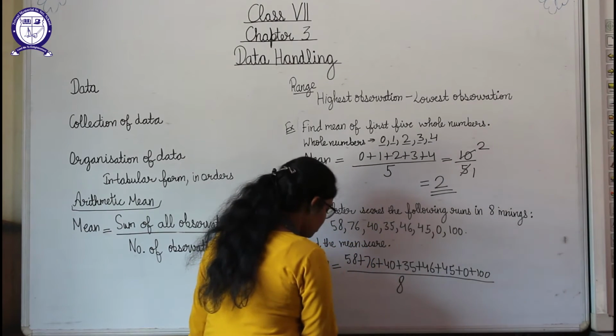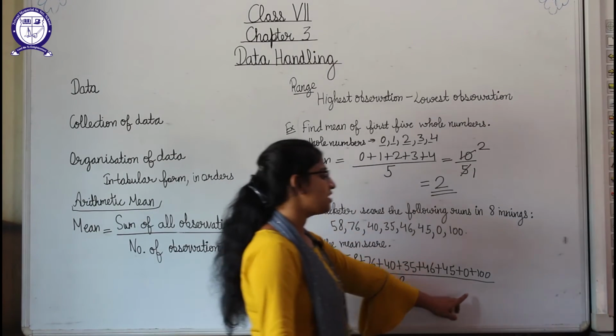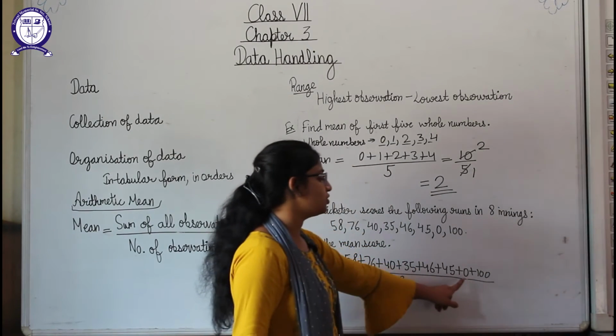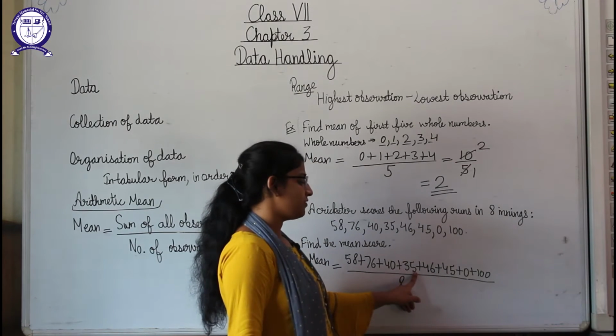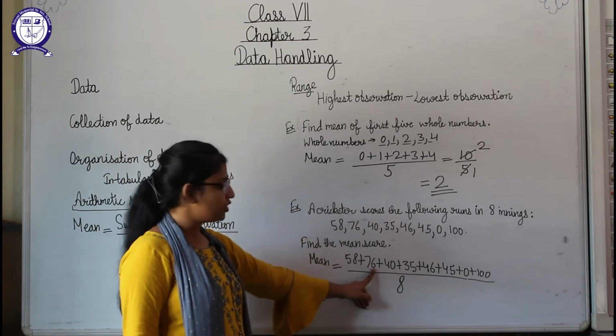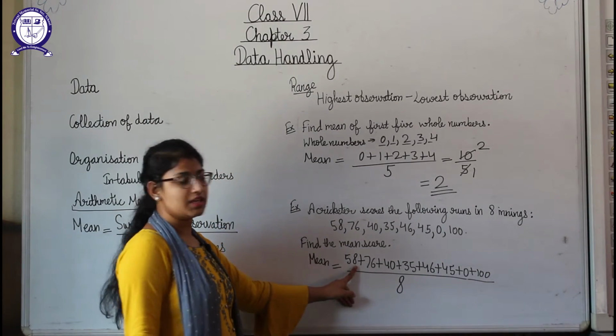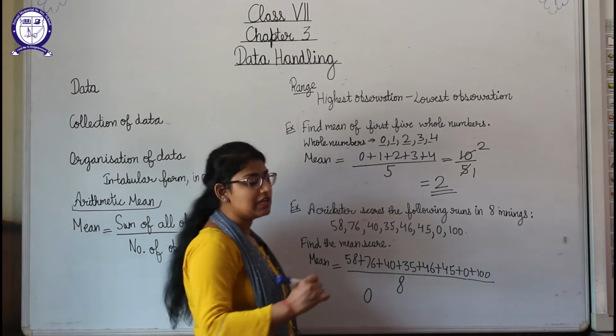Now students, what we will do, we have to add all these. So we will start from the unit place. 0 plus 0, 0 plus 5, 5 plus 6 is 11, 11 plus 5 is 16, 16 plus 0 is 16, 16 plus 6 is 22, and 22 plus 8 is 30. So we are getting 0 at the unit place and 3 is carry.